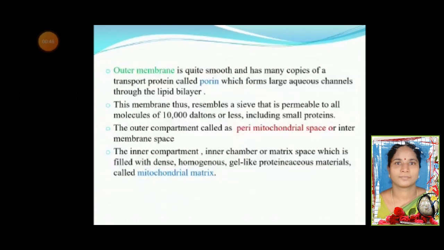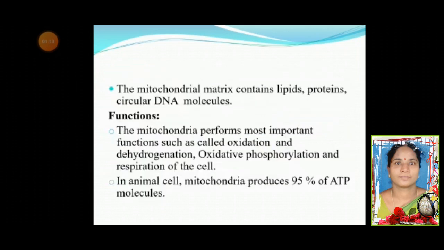The outer membrane of mitochondria is quite smooth and has many copies of a transport protein called porin, which forms large aqueous channels through the lipid bilayer. This membrane resembles a sieve that is permeable to all molecules of 10,000 Daltons or less, including small proteins. The outer compartment is called the perimitochondrial space or the intermembrane space. The inner compartment, inner chamber or matrix space, is filled with dense, homogeneous gel-like proteinaceous material called mitochondrial matrix. The mitochondrial matrix contains lipids, proteins, and circular DNA molecules.